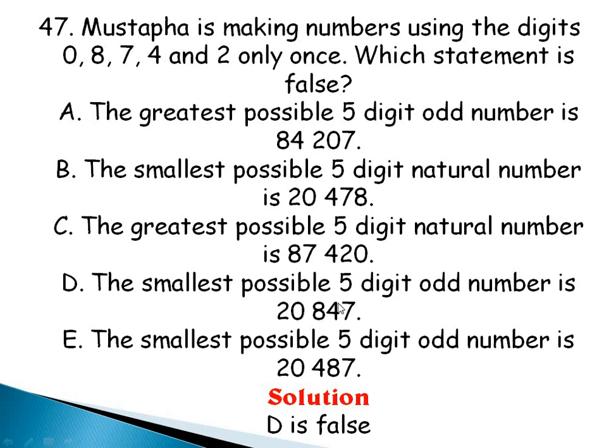And then D, the smallest possible 5-digit odd number. If you compare your D and your E, this number is smaller than this, so that means this makes this the smallest possible odd number, while this cannot be the smallest possible odd number. So that's why D is false and E is correct. Do you understand now? So D is the answer. D is false. Every other option is correct except for D. Is that taken?